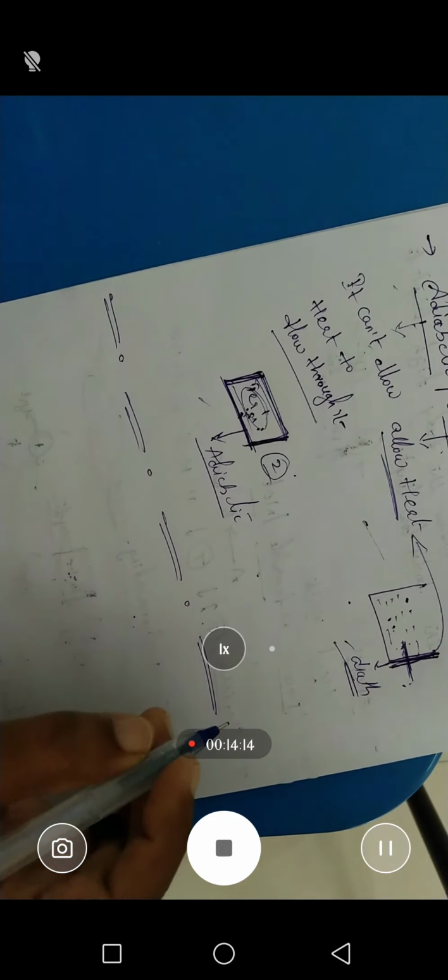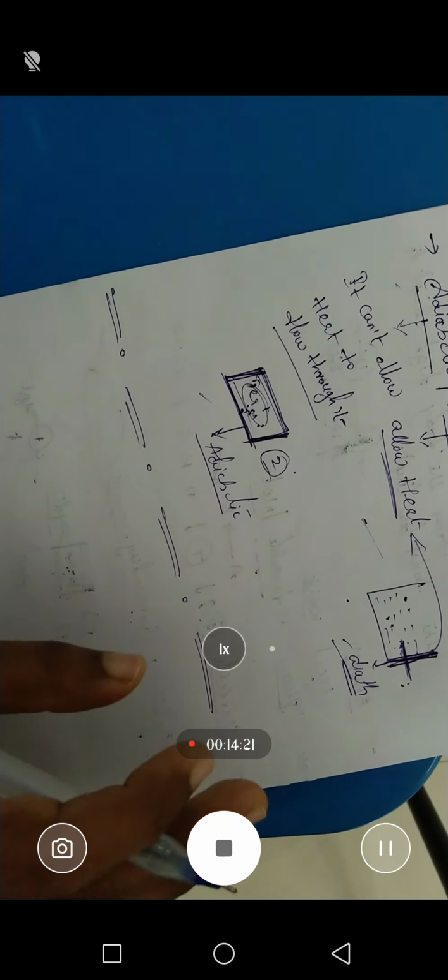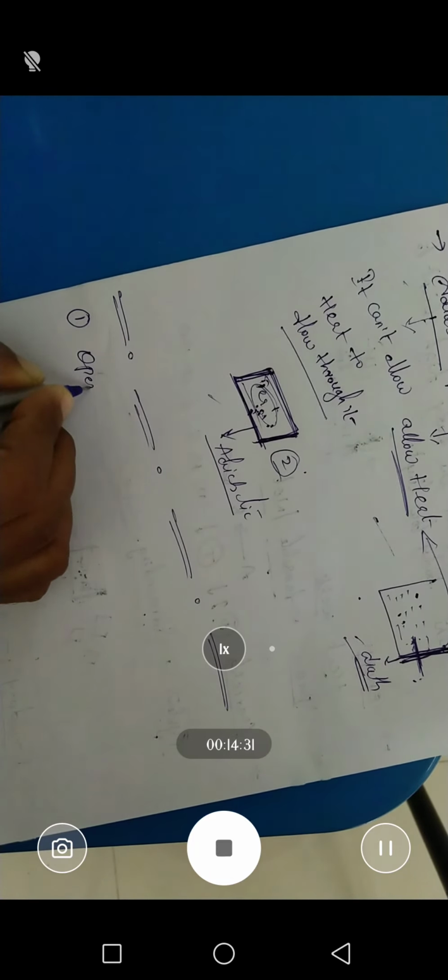Next we are going to discuss the types of systems. Okay, we know that system is in existence. System means the part which is under investigation. Whatever we are talking about, we call it the system. That system is divided into 3 different types. So first one is the open system.